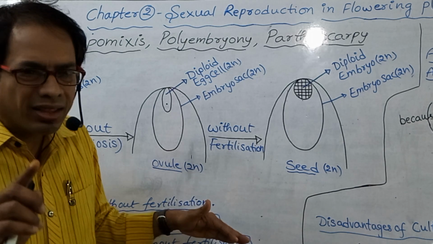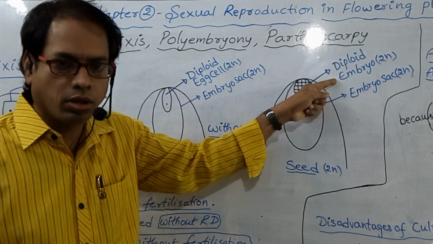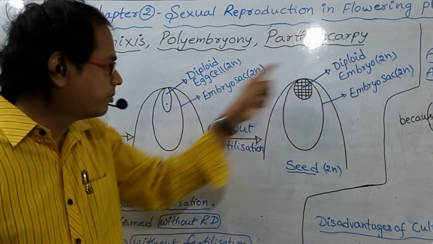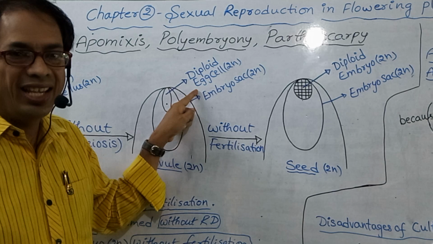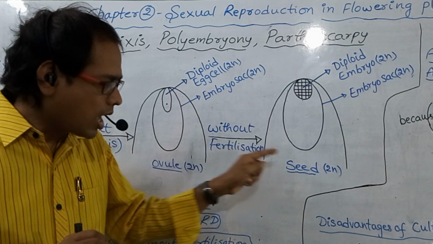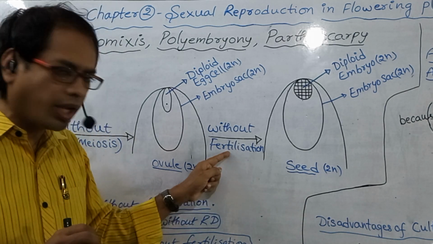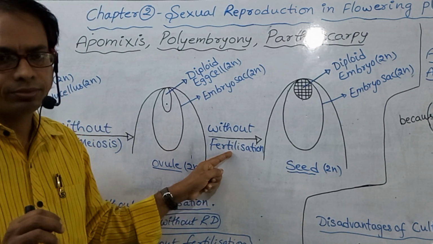What is parthenogenesis? Formation of diploid embryo from unfertilized female gamete is called parthenogenesis. Formation of seed without fertilization is called apomixis.